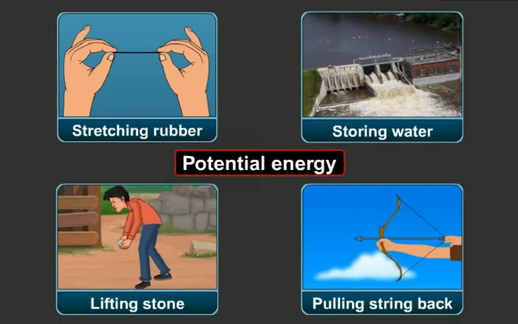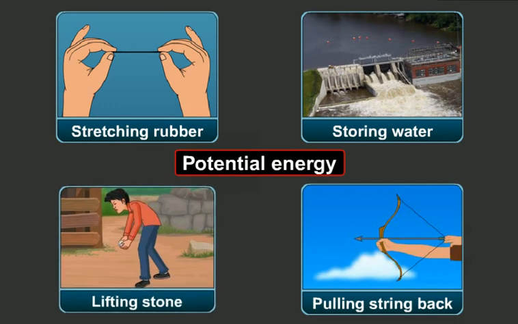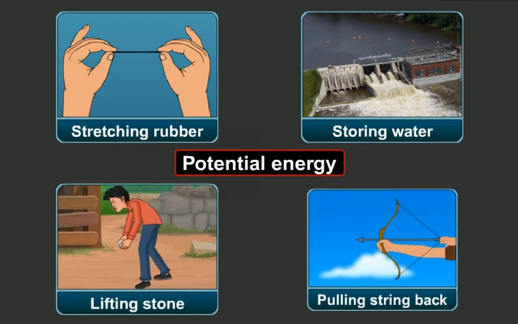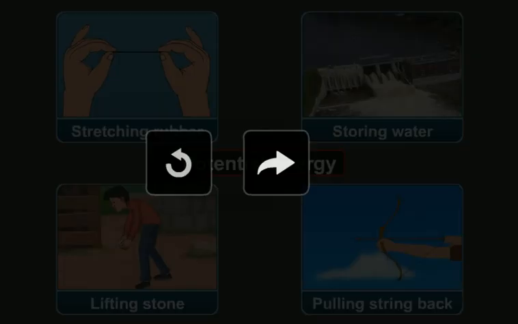Like a stretched rubber band, the water stored in a dam, a lifted stone, a bow with the string pulled back, etc. have potential energy.